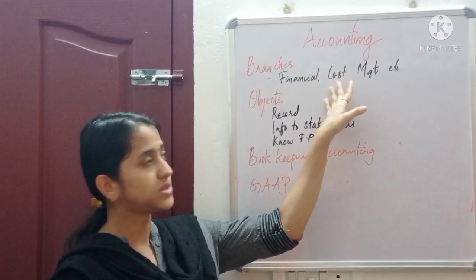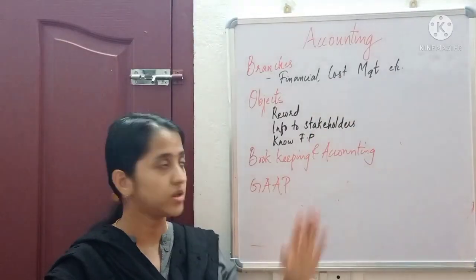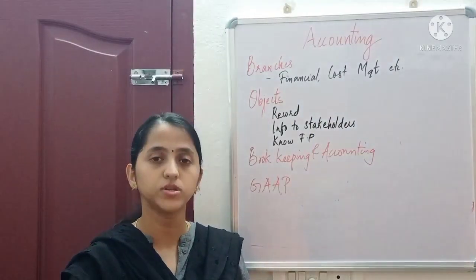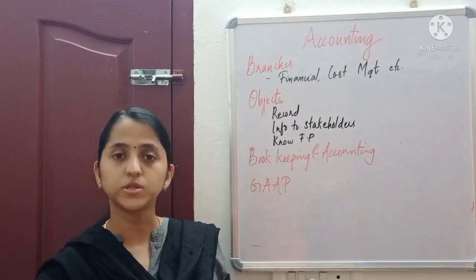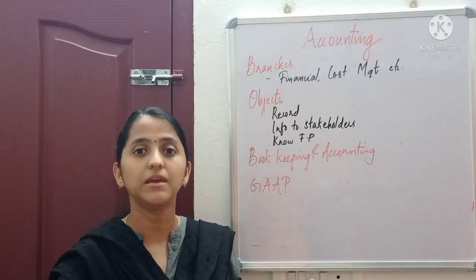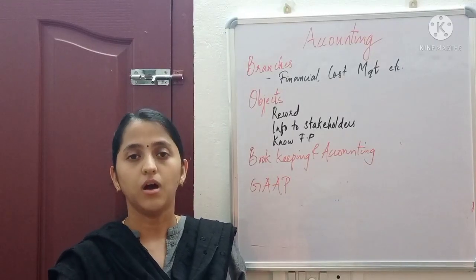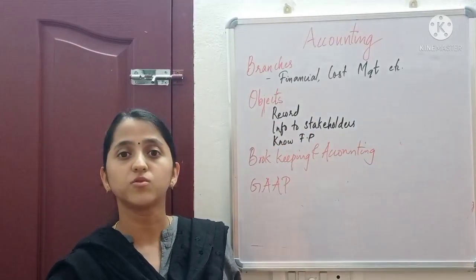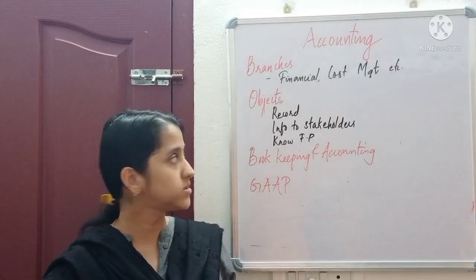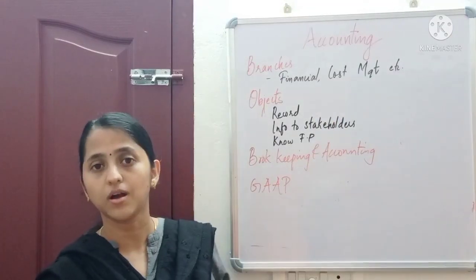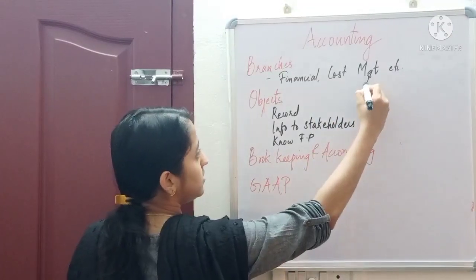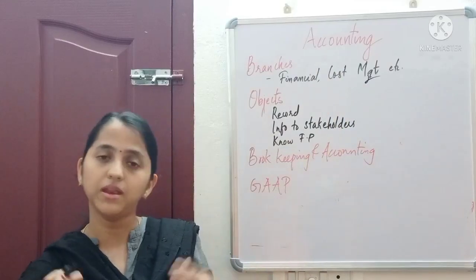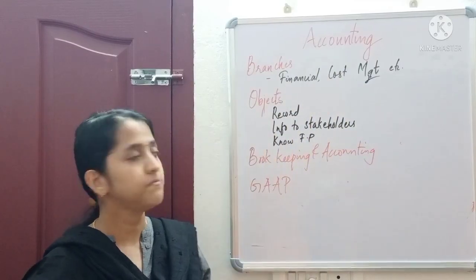Then cost accounting. In financial accounting we mostly focus on finding out the profit or loss and interpreting it to the stakeholders. In cost accounting, the main aim is to reduce the cost. Then another is management accounting. These are the different types of accounting. There are also many other branches of accounting.